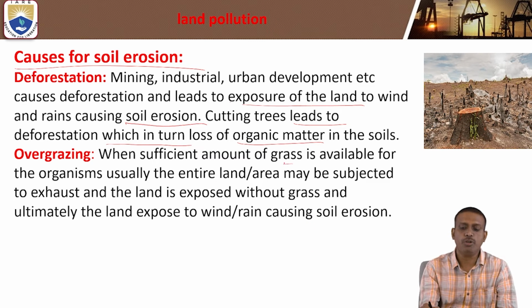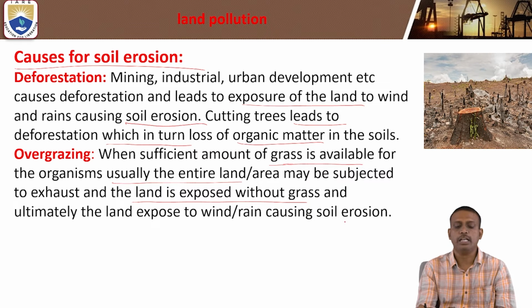When a sufficient amount of grass is available for organisms, usually the entire land area may be subjected to exhaustion, and the land is exposed without grass, and ultimately exposed to wind, causing soil erosion. What is overgrazing? When sufficient grass is available for the organisms, usually the entire land area may be subjected to exhaustion.